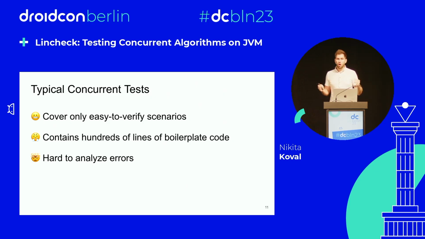And also, you need to run the threads manually, you need to check all these correctness properties manually, and for that you write a lot of boilerplate code. So all the tests look the same.